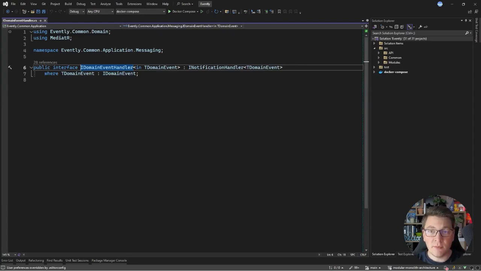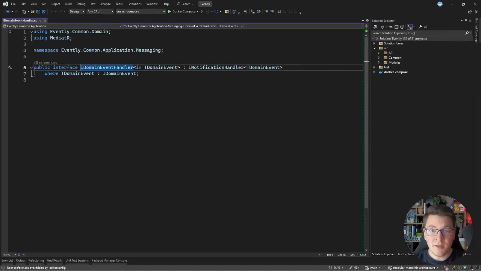If we want to implement explicit deduplication of our domain events, we would need to decorate the domain event handler with some generic logic that is going to check the current domain event based on its identifier, check in some table in the database if we have already processed this domain event, and only then allow the original domain event handler to execute, and after it successfully executes, we are going to write a record into the database stating that this domain event handler has processed the given domain event instance.